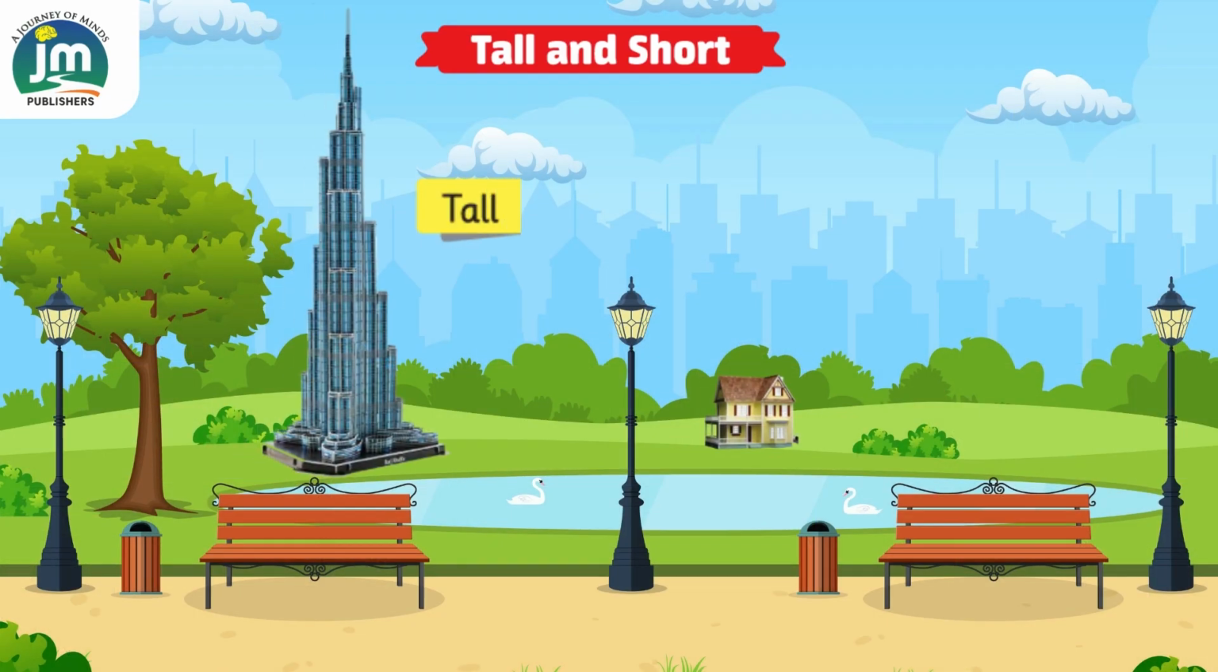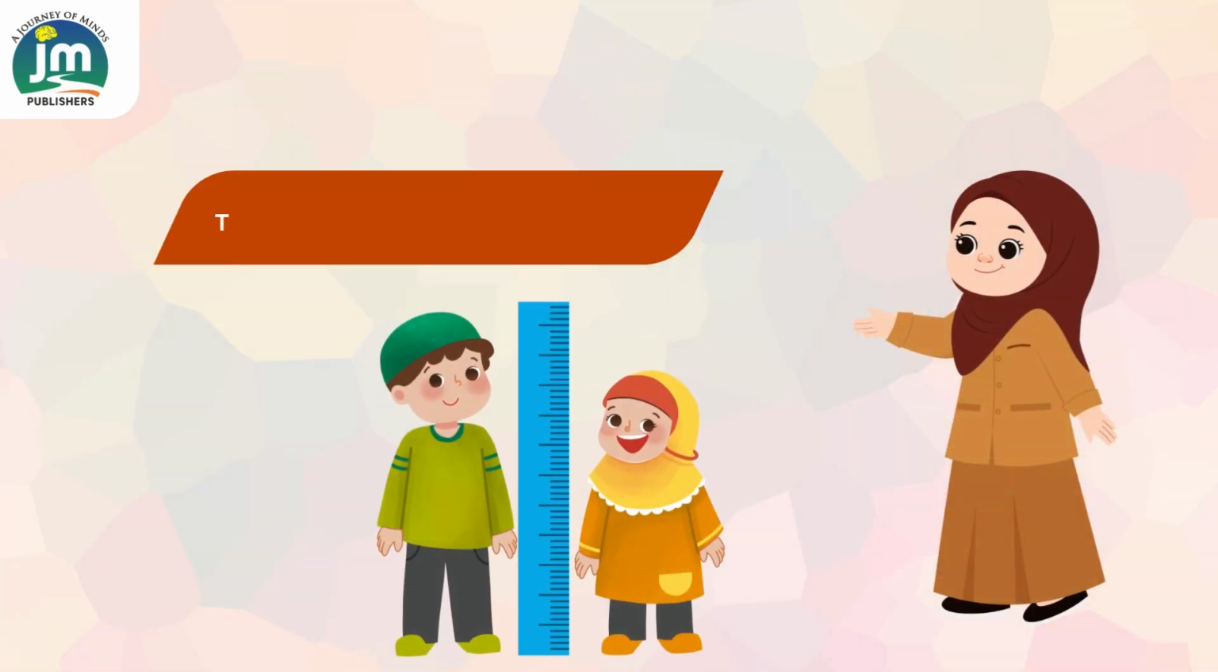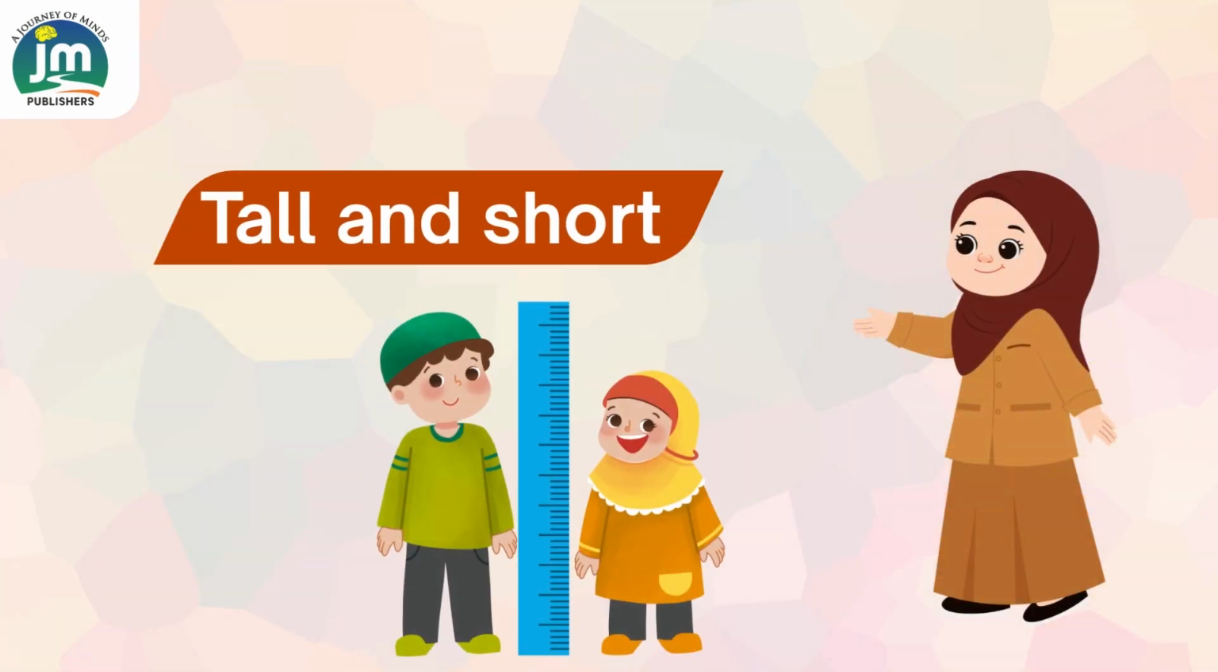Now see the building. This building is tall and this house is small. So remember children, big and long things can be tall and small and teeny things can be short.